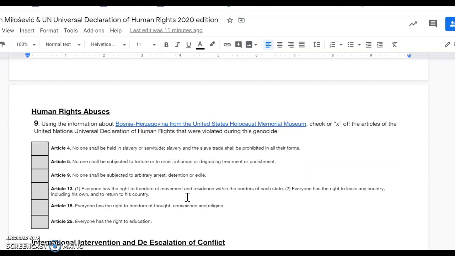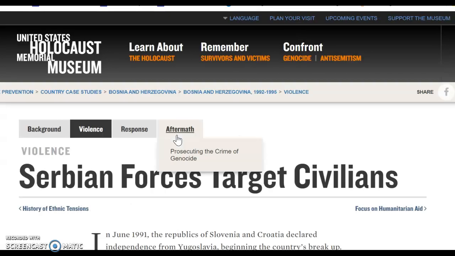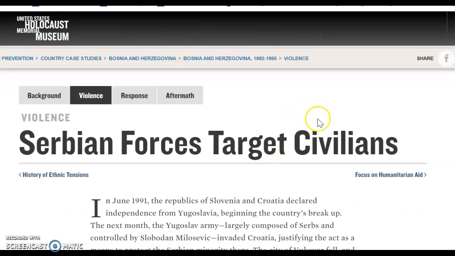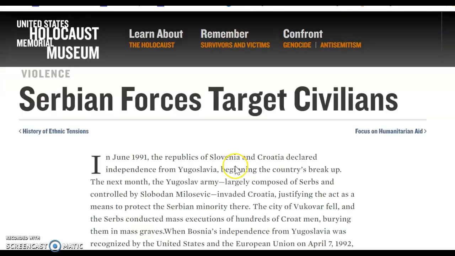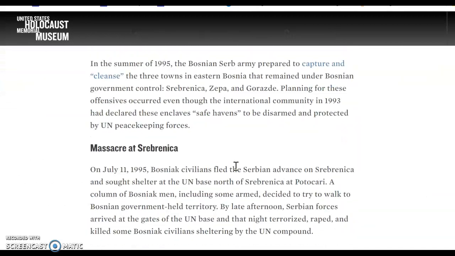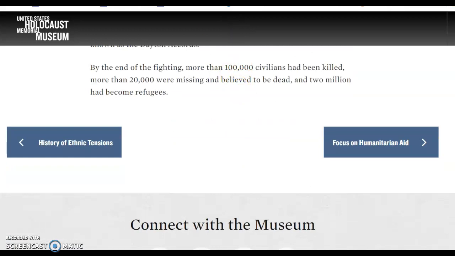And on human rights abuses here, you're going to click on this link, which will bring you to the United States Holocaust Memorial Museum. This section of the website is looking at what was happening in Bosnia. We're going to just look at this page. You don't need to go on any others.